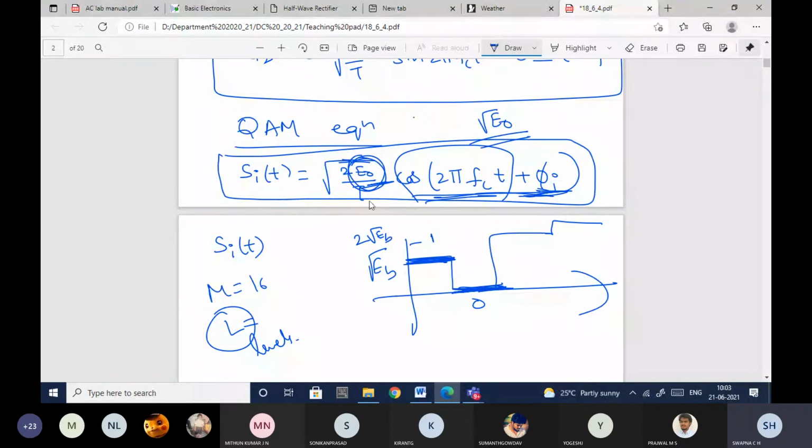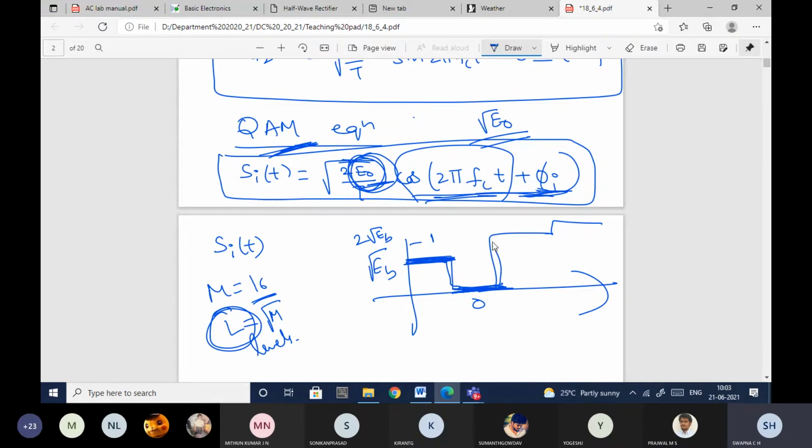Hope you are following. See, I'll just come again. QAM, as the name implies, will have both amplitude shift keying and phase shift keying, a hybrid of both. Whatever root E naught I have taken here will be the minimum energy of the signal. If you take M equal to 16, then I'll have L levels there, where L is equal to root M.